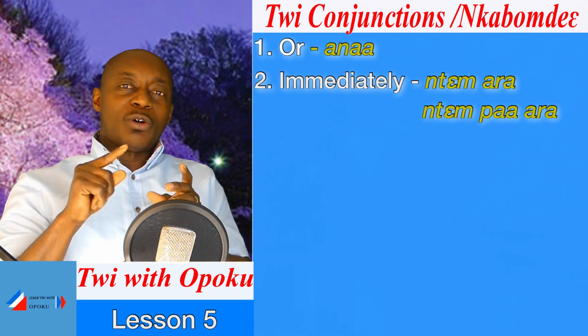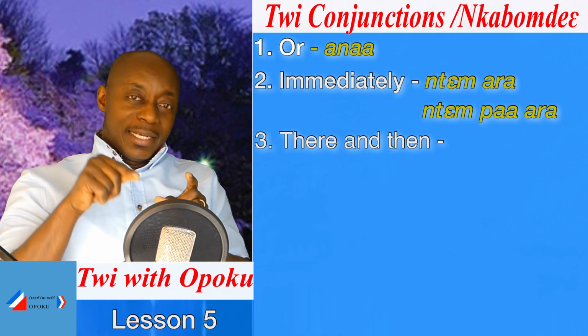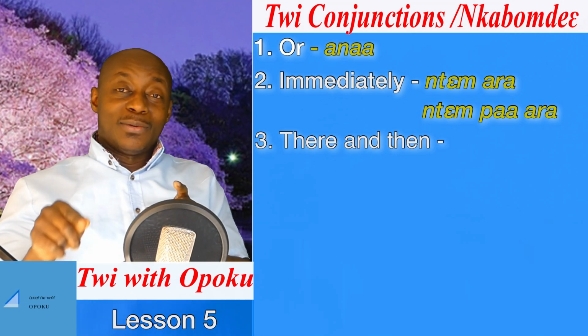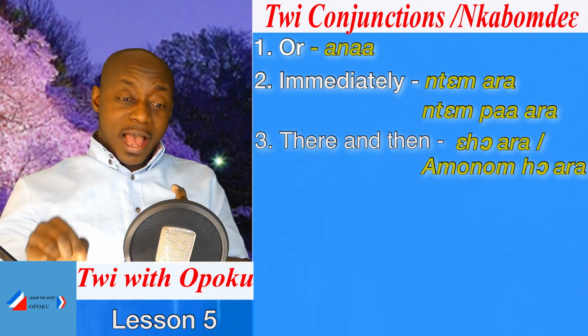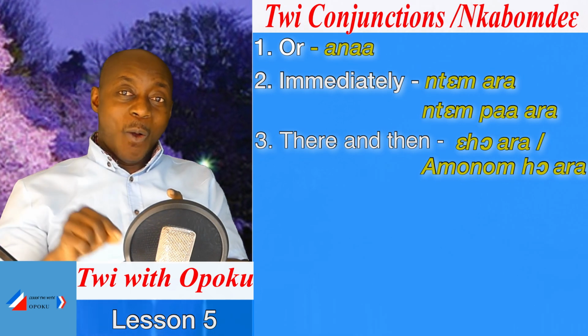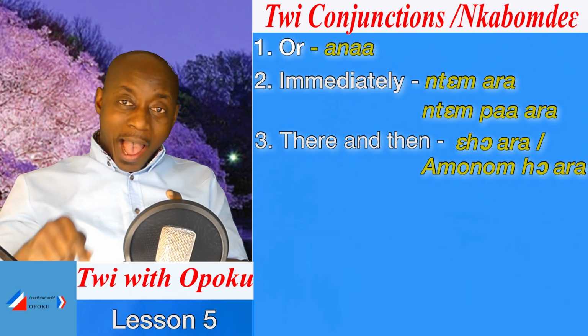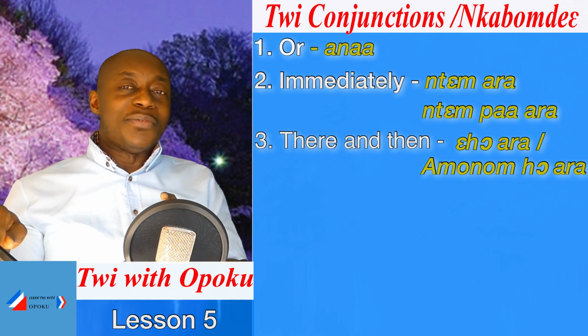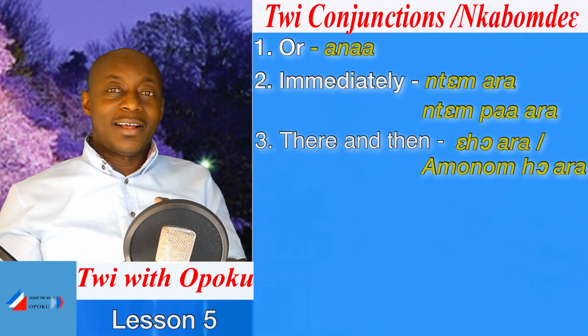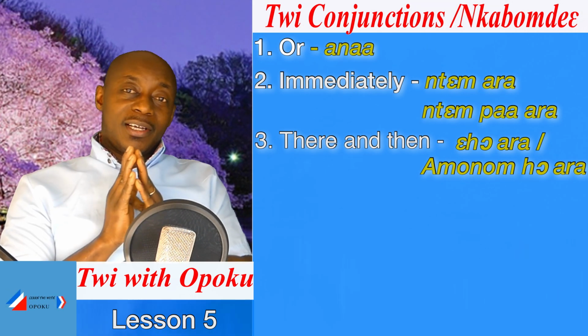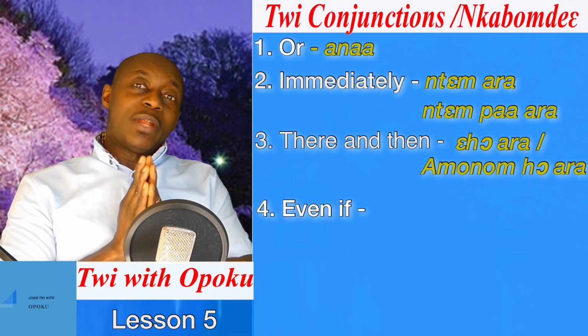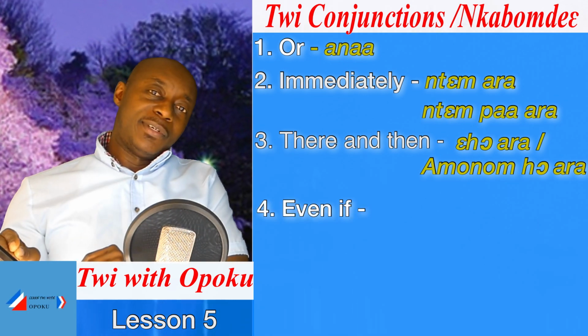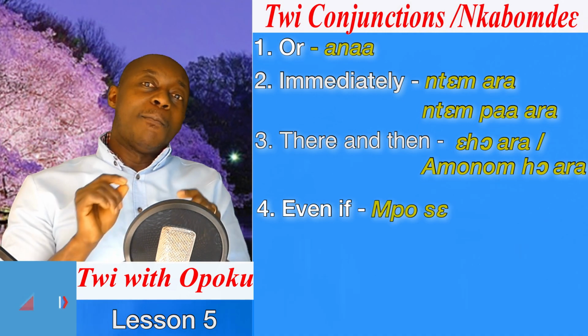And then we have also learned there and then, which means amunumuhwa or ehwa in Twi. Ehwa, there and then. And finally, we also learned even if, which means mpo se in Twi.